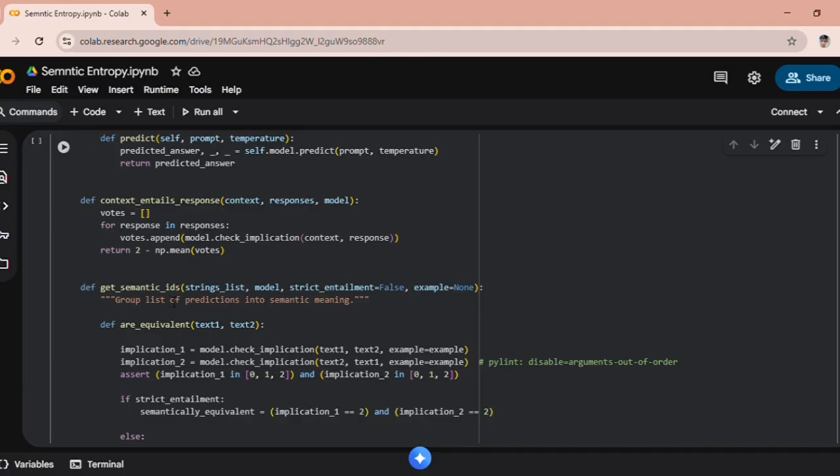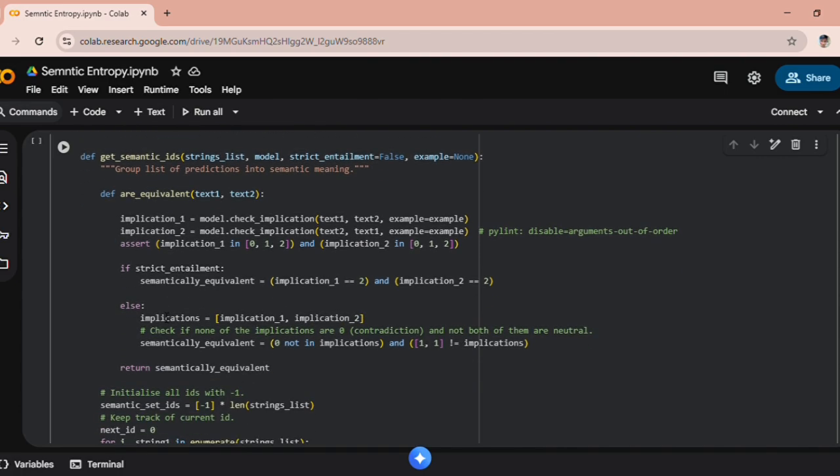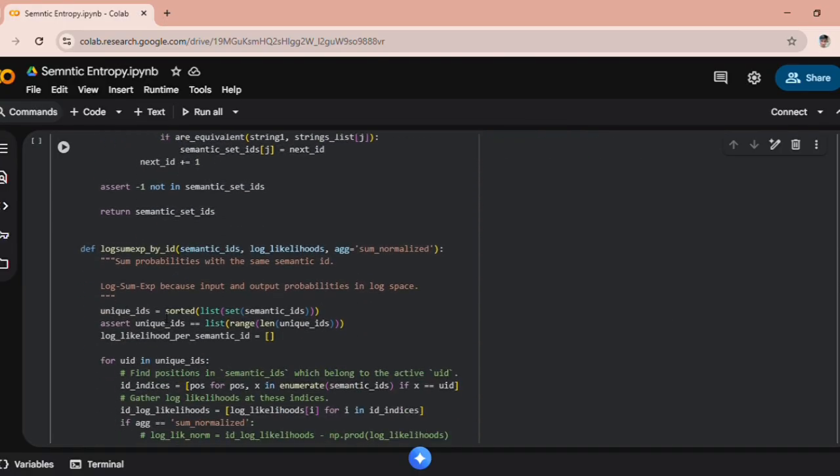Now this function gets semantic IDs. It groups multiple responses that are semantically equivalent, meaning they convey the same meaning even if they are worded differently. Now once we have the semantic clusters, we combine the probabilities of all the responses that belong to the same cluster. This is done in log space using the log sum exp trick to maintain numerical stability. Essentially, we sum the probabilities of all the semantically equivalent outputs.